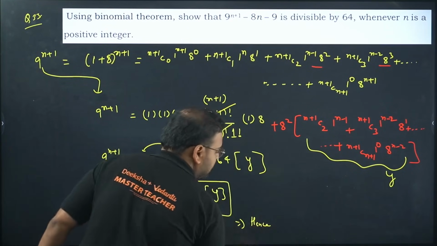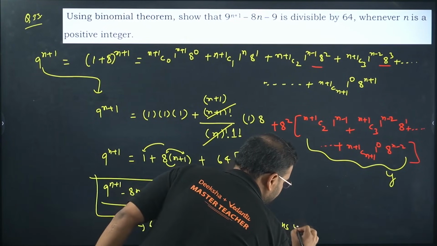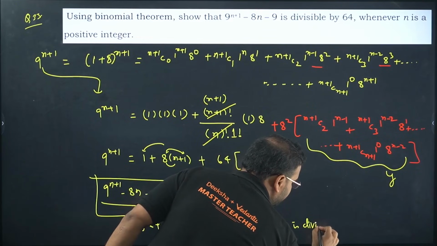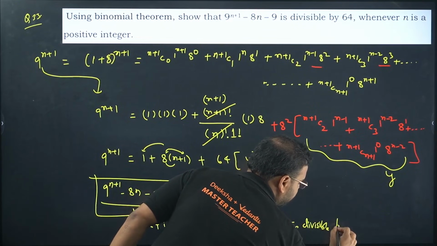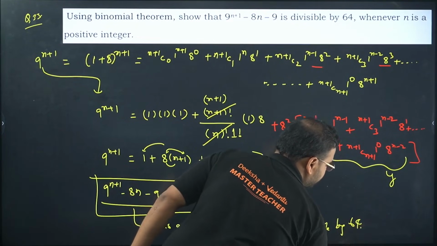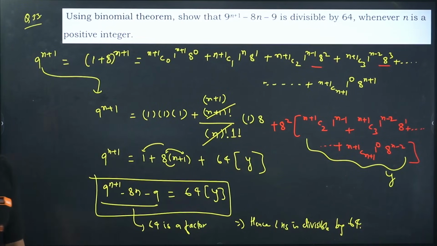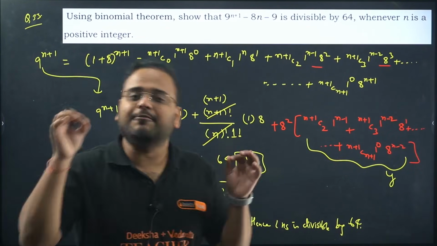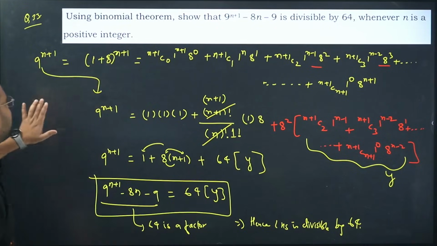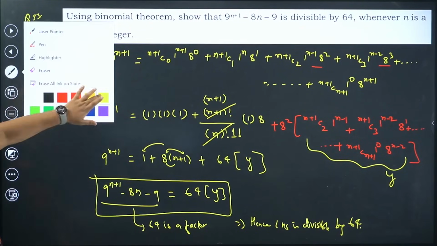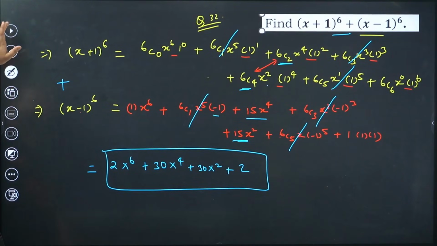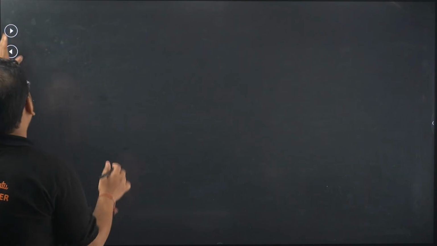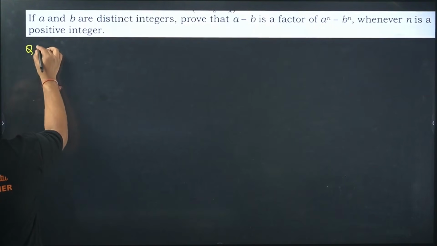Hence, LHS is divisible by 64. Clear? Got it? No problem. A simple question, just see the flow of the problem and not to worry about the statement which is given to you. 33 is done. Was it right? 33 only? Yes. 34 now. Question number 34.